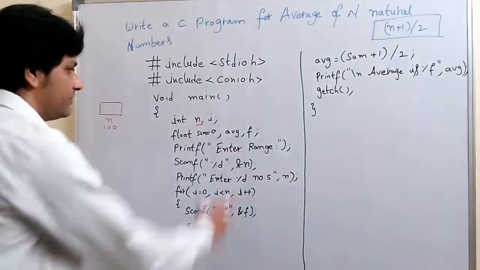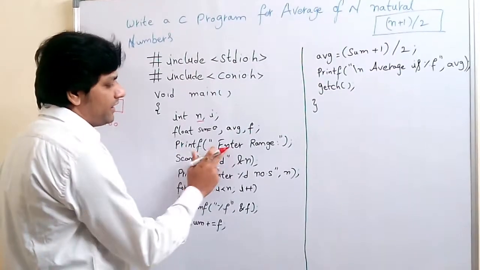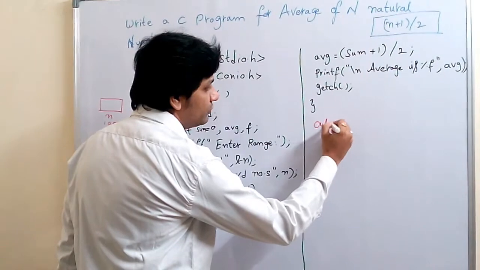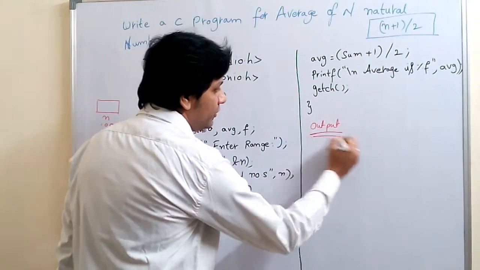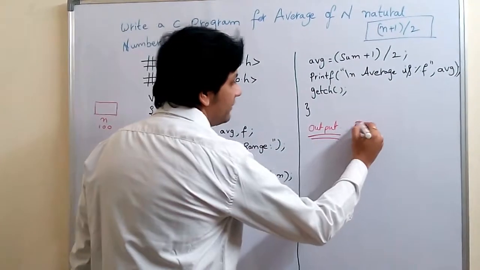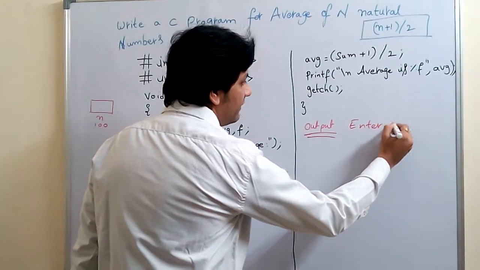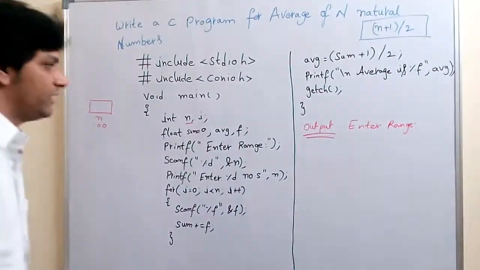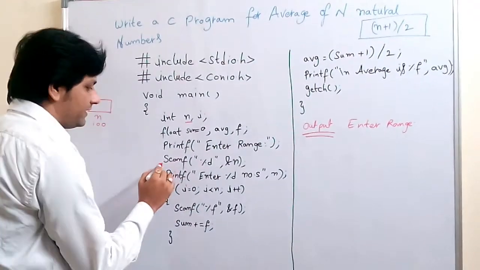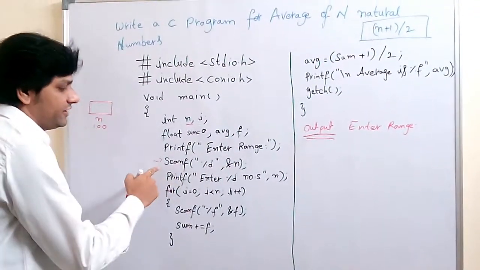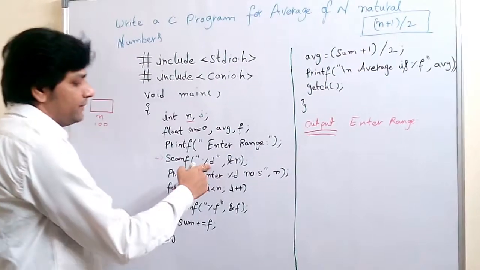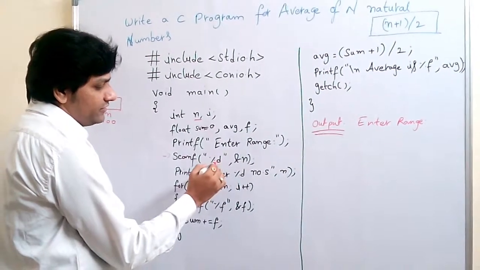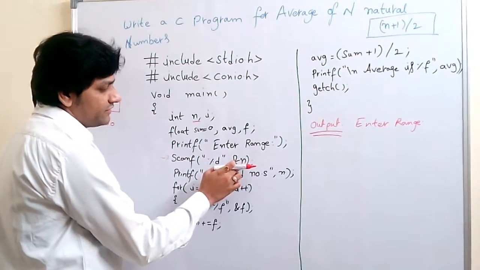Now I am asking the end user to enter a number, so in the output we have "Enter range". The next statement is scanf with %d, because we are entering into the address of n. Whatever digit is entered is stored under the address of n.